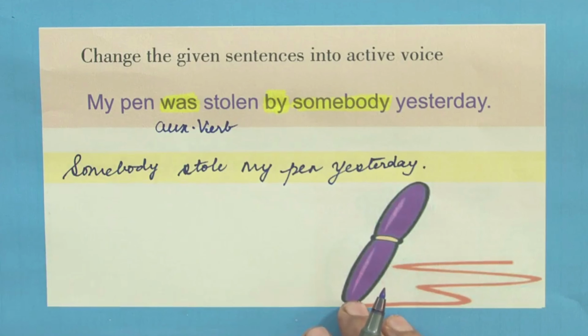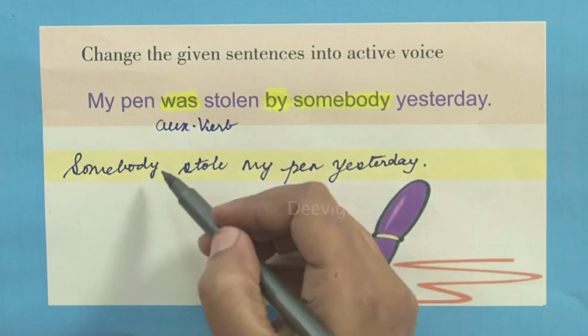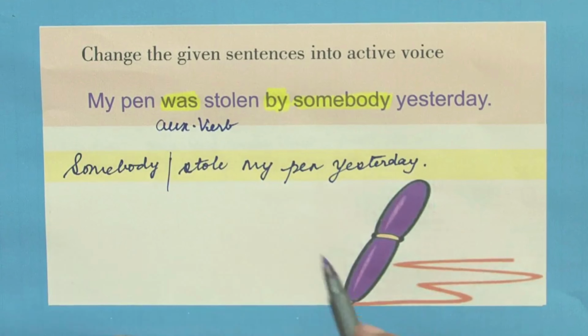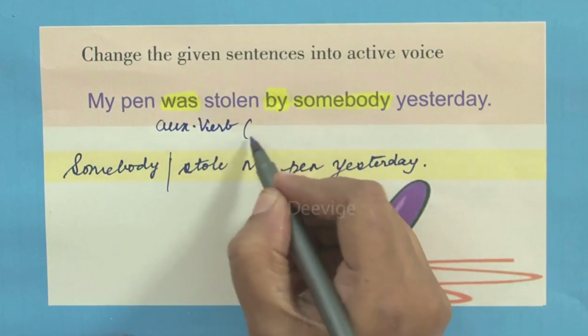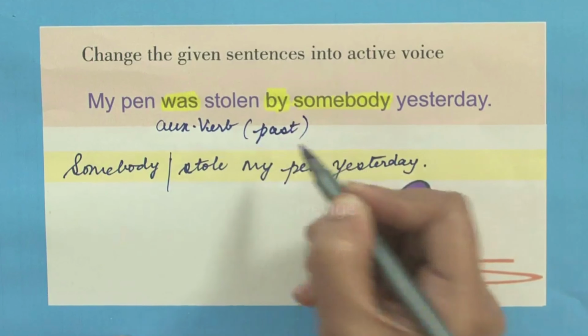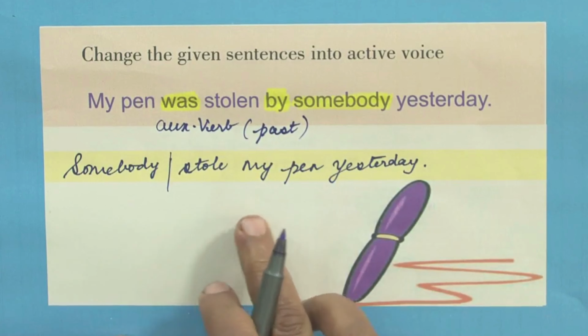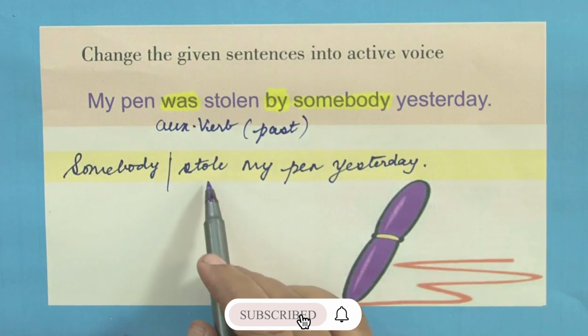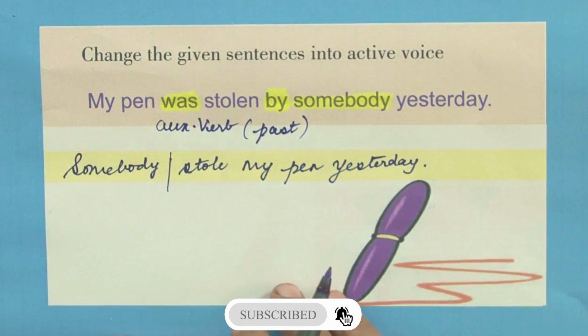If you have to divide this into subject and predicate, somebody would become the subject, and stole my pen yesterday is the predicate. Here the auxiliary verb is in the past tense, simple past. So, when you are changing it from passive to active, it has to be retained in the past tense, and stole is the past tense of steal.